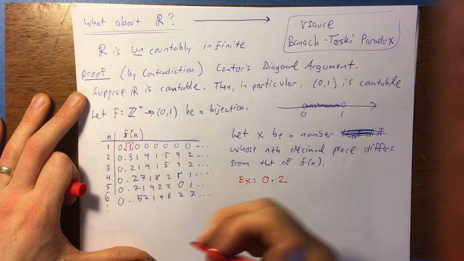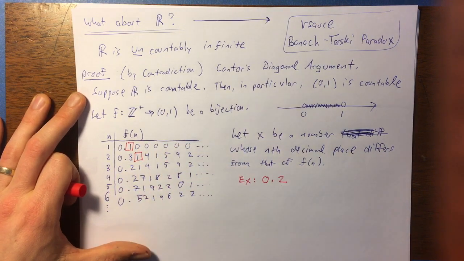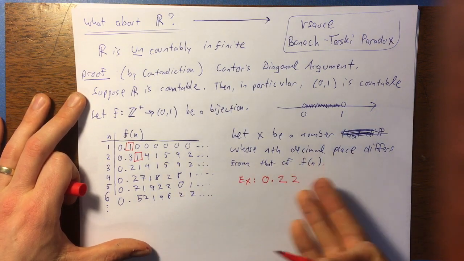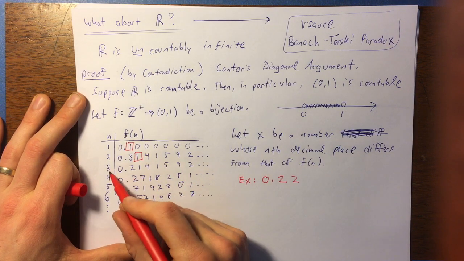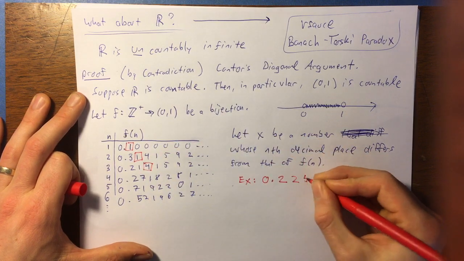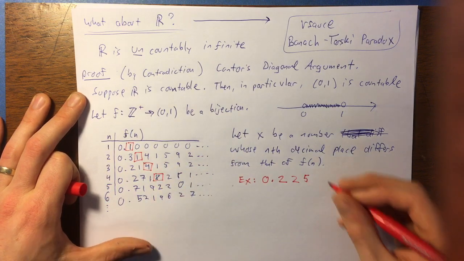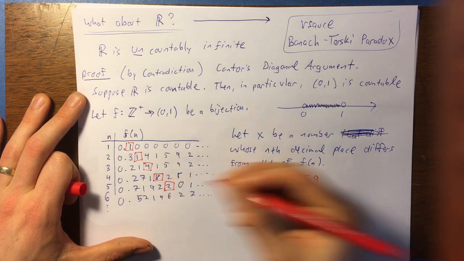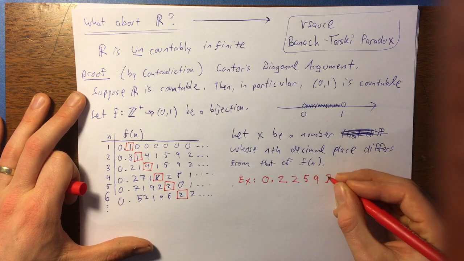So now, for the second decimal place, it has to be different from that of f of 2. So f of 2 has a decimal place of 1. So I can make that another number. And it can be anything else, but I'm just adding 1 to it, just to make sure it's different. For the next number, I need it to be different from the third decimal place of f of 3. So I take this number, that's 4. I'm going to make this a 5, just to make sure it's different. And then here, for the fourth decimal place, it has to be different from 8. For the fifth decimal place, it has to be different from 2. And for the sixth decimal place, it has to be different from 2, and so on.